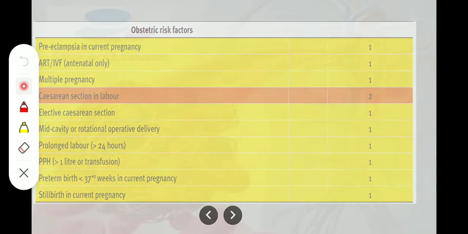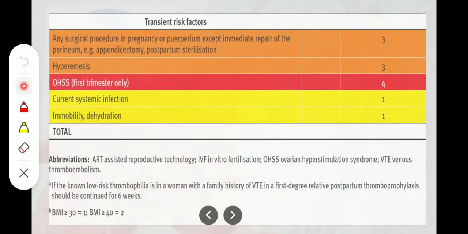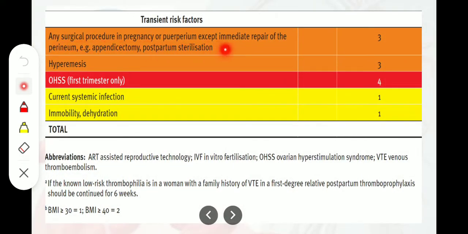Now, coming to the transient risk factors. Any surgical procedure in pregnancy or puerperium except immediate repair of the perineum, for example appendicectomy or postpartum sterilization, we will give score 3. Hyperemesis, score 3. So that is about the transient risk factors. Among the transient risk factors, we will give different scoring. Hyperemesis score 3, and intermediate risk, so we will give thromboprophylaxis from 28 weeks, but also in the hospital admission.